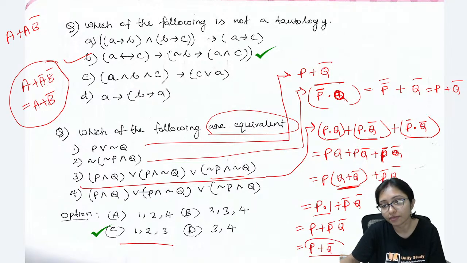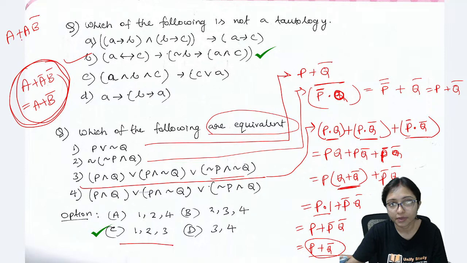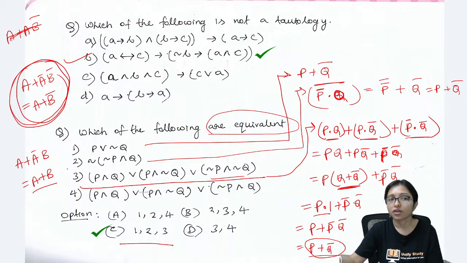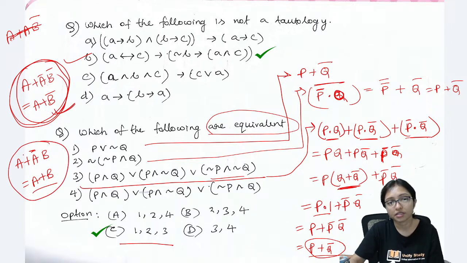This formula is a very important formula. You can remember that A plus A bar B bar is A plus B bar, or you can write it like that, A plus A bar B is actually A plus B. From this formula only we can get this one. This is also a very important formula for simplification. For simplification, A plus A bar B is A plus B. A is dominating this one. So from here you are getting P plus Q bar also.